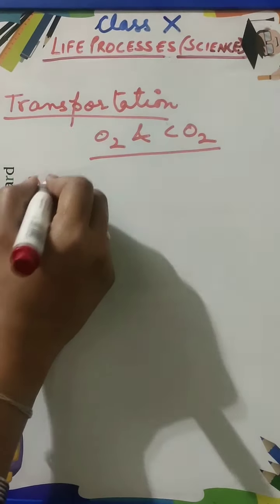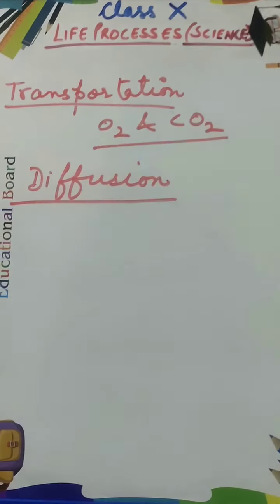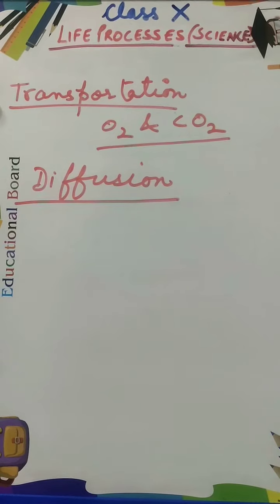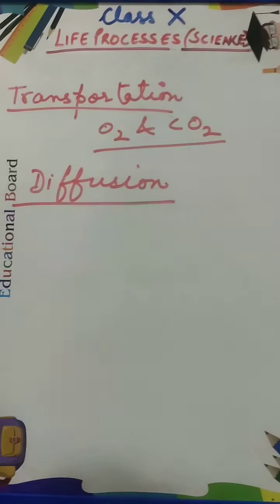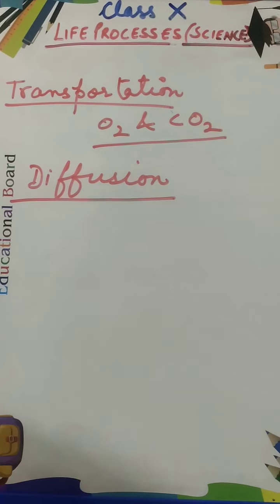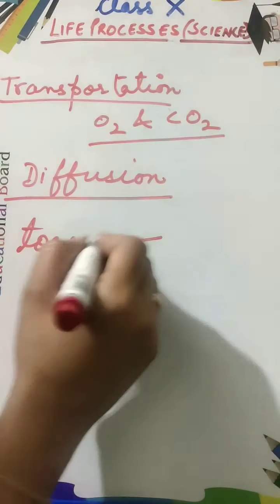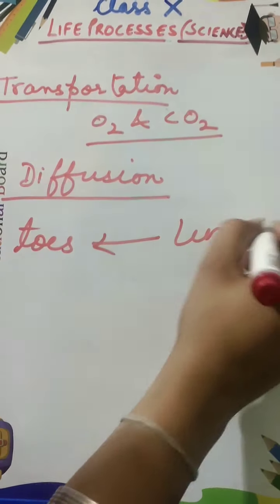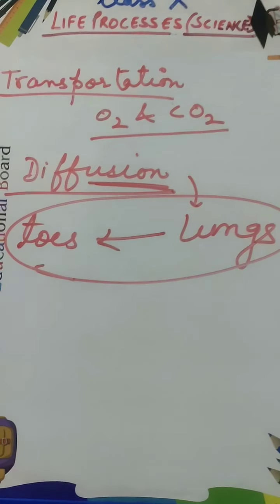carbon dioxide are transported. Only the diffusion process is not enough, because we have a large body size, you can say complex systems in our body. Only by diffusion it is not going to happen, because if there were only diffusion, then oxygen would take 3 years to get to our toes from the lungs. So this is a very slow process, only diffusion cannot help us in this.